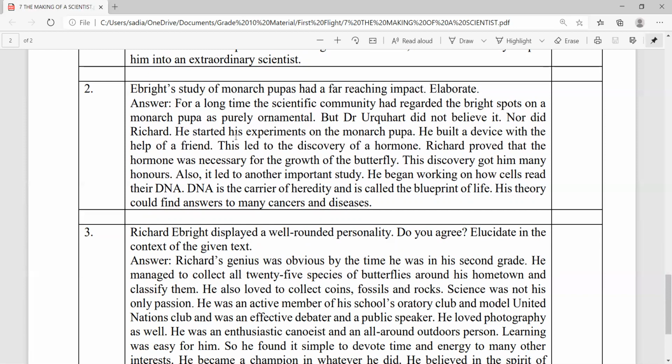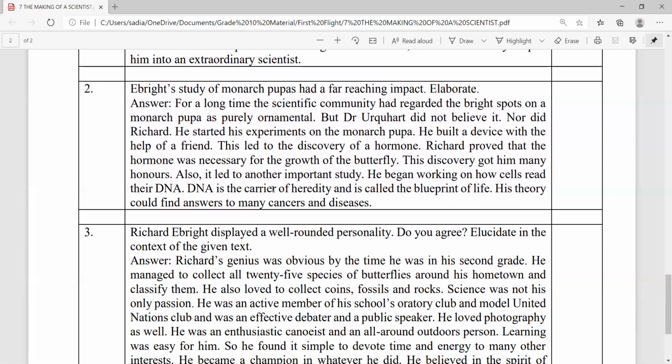It is evident that he started his experiments on monarch pupae. It can also be cited that he built a device with the help of a friend. Moreover, this led to the discovery of a hormone. It can be said that Richard proved that the hormone was necessary for the growth of the butterfly. In my opinion, this discovery got him many honors. Also, it led to another important study. He began working on how cells read their DNA.